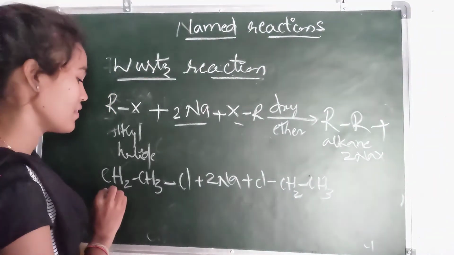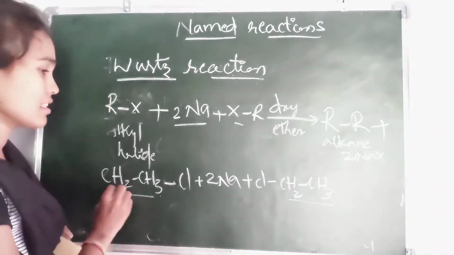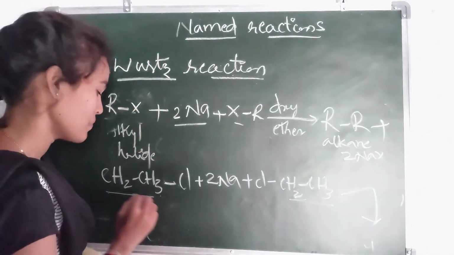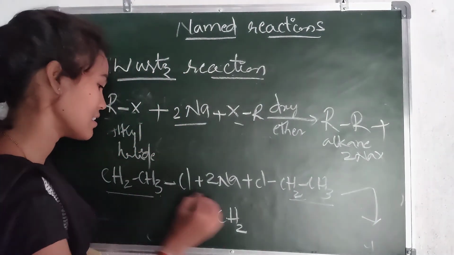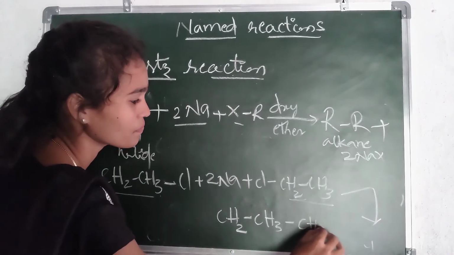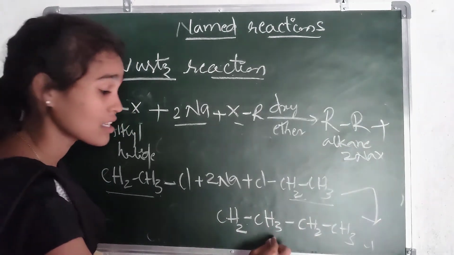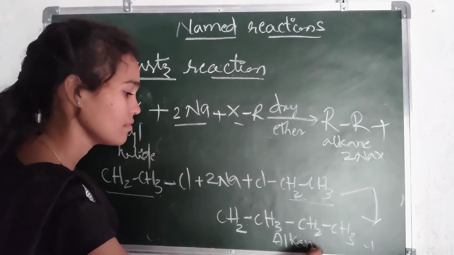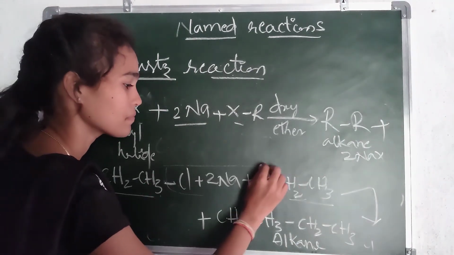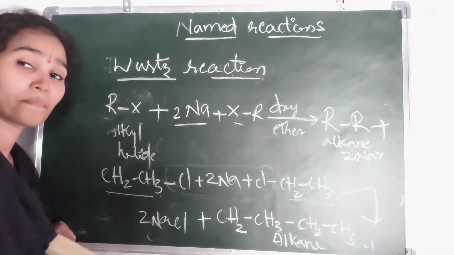Here we are getting the alkane, doubling the carbons: CH2CH3 joined with CH2CH3. This is an alkane, all single bonds, along with 2NaCl.